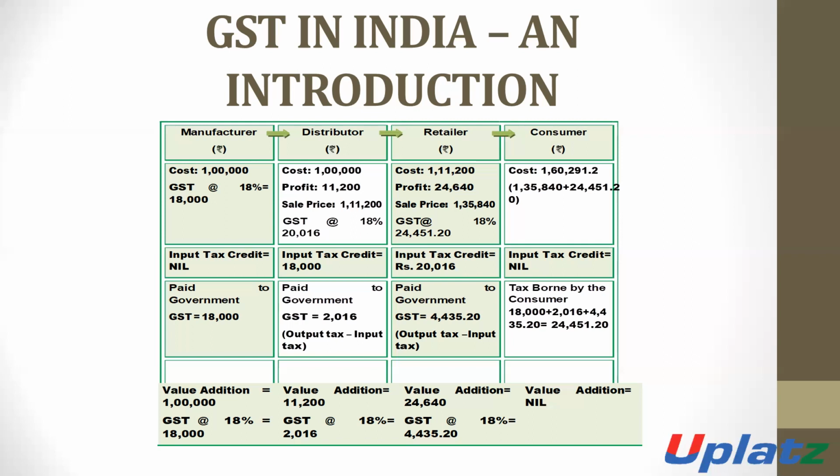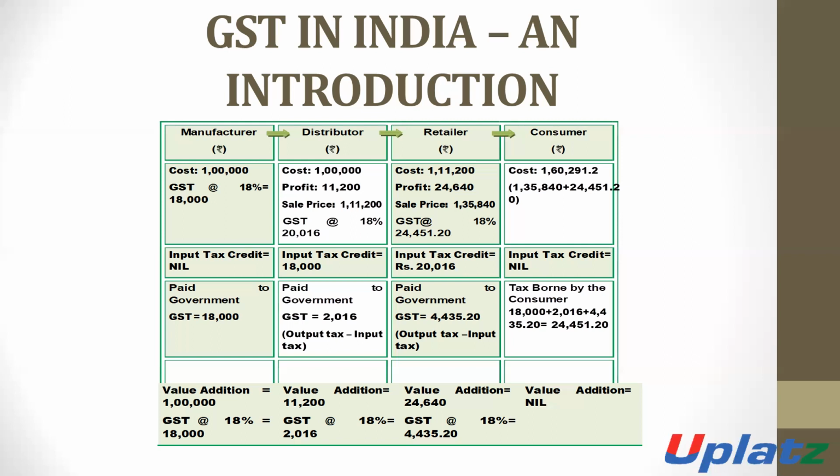Now, when such a retailer sells such product to the consumer, he will pay the net amount of GST to the government, which is 4,435 rupees 20 paisa.